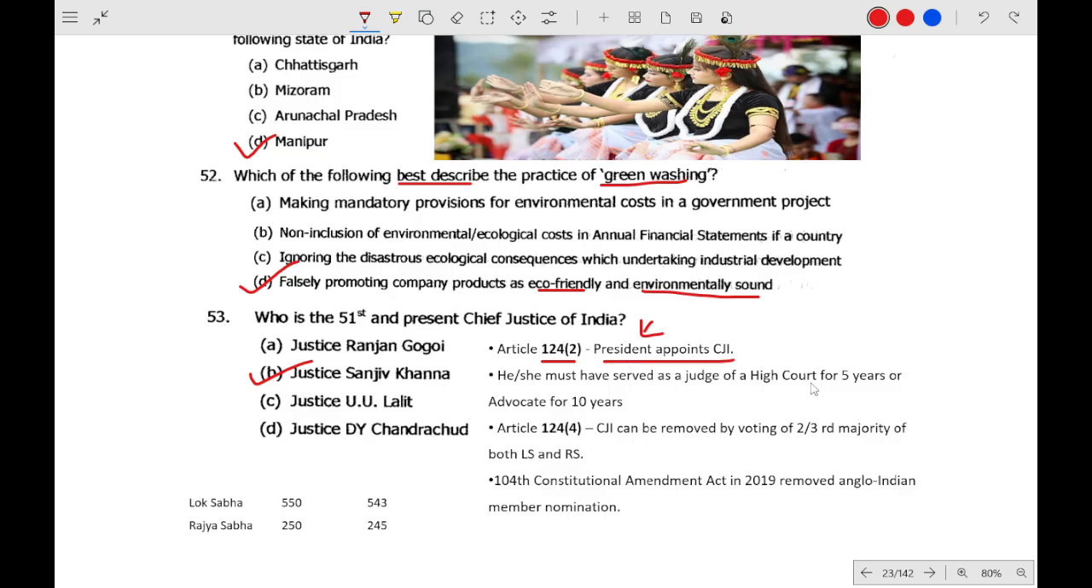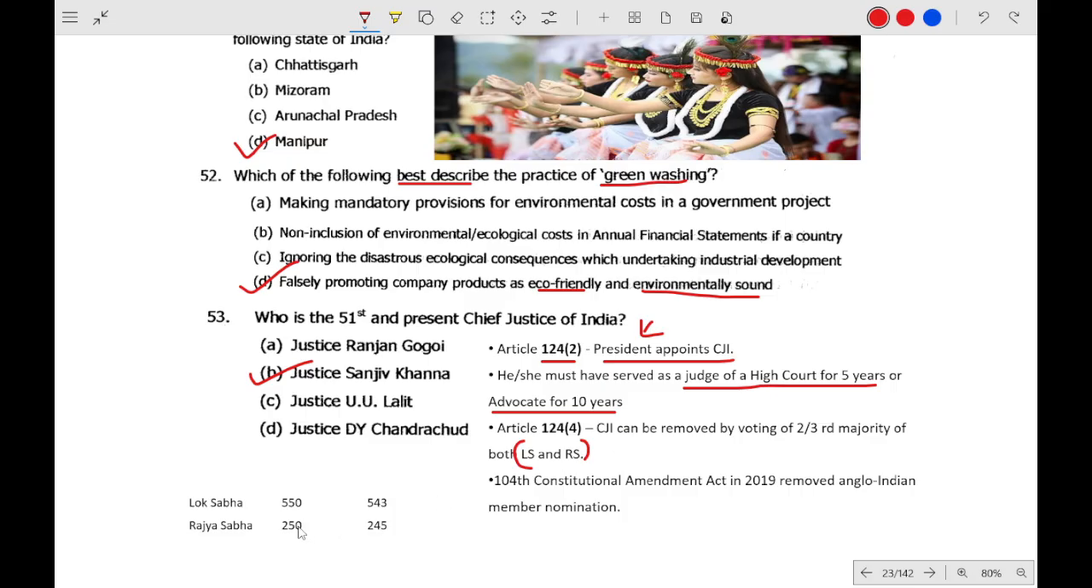In order to become Chief Justice of India, the person must be a judge of the High Court for 5 years or an advocate for 10 years. And the Chief Justice can be removed by a vote of two-thirds majority of both the houses.